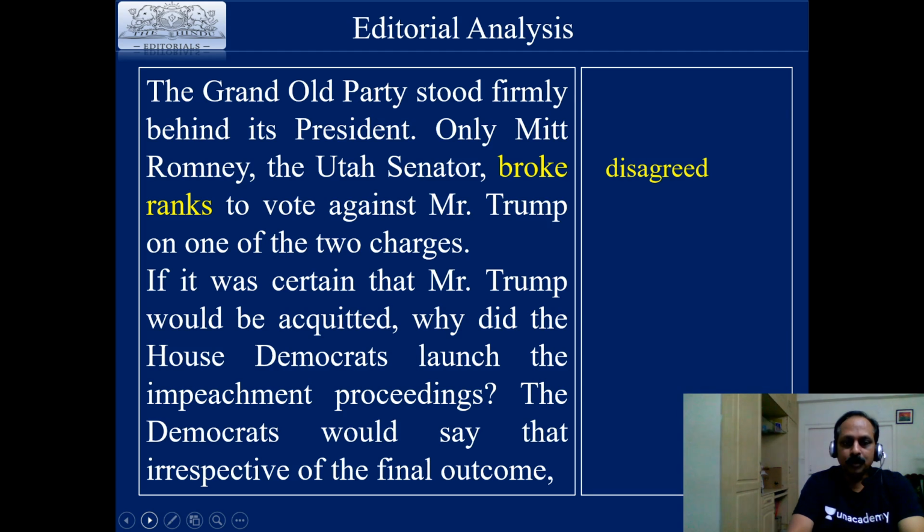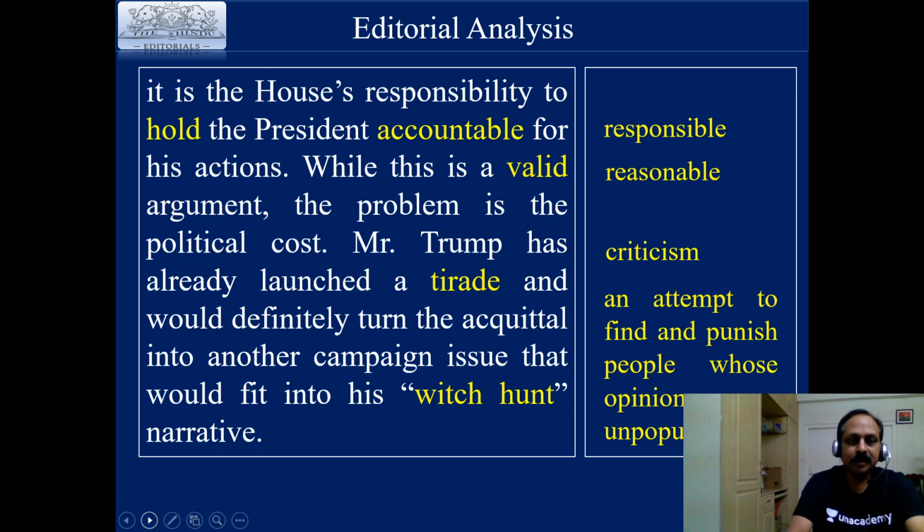If it was certain that Mr. Trump would be acquitted, why did the House of Democrats launch the impeachment proceedings? That's a valid question. The Democrats would say that irrespective of the final outcome, it is the House's responsibility to hold the president accountable for his actions. There is one important expression here, hold someone accountable. It means hold someone responsible.